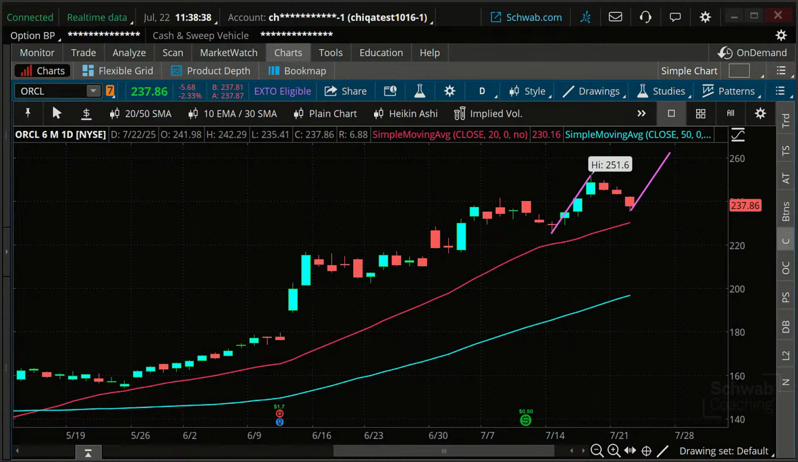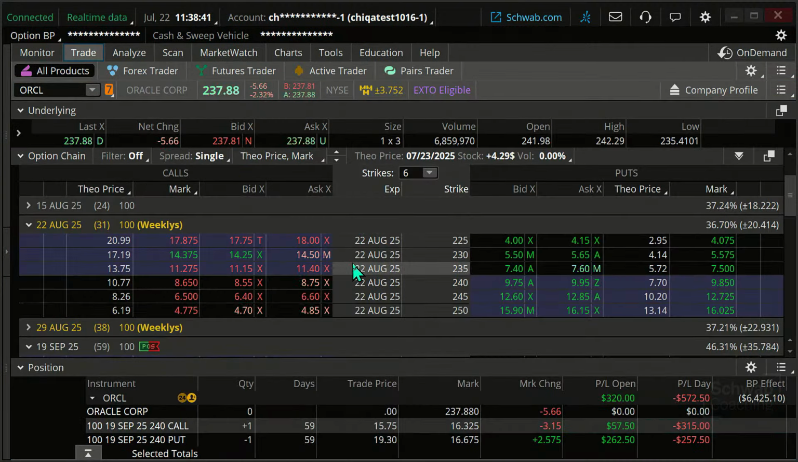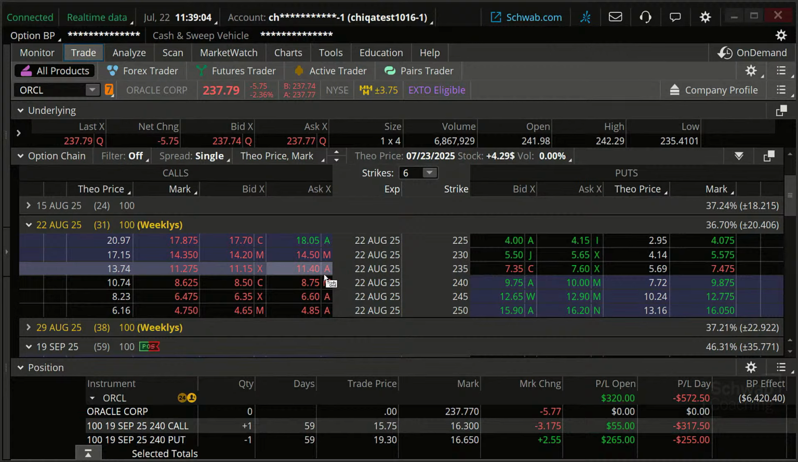But here's what I'm going to do. I'm going to say, look, we know approximately where the option is going to be if the stock bounces up. We can do that based on the stock price. We can also do it based on the option price. We can also mix and match, which is what I'm going to do here.